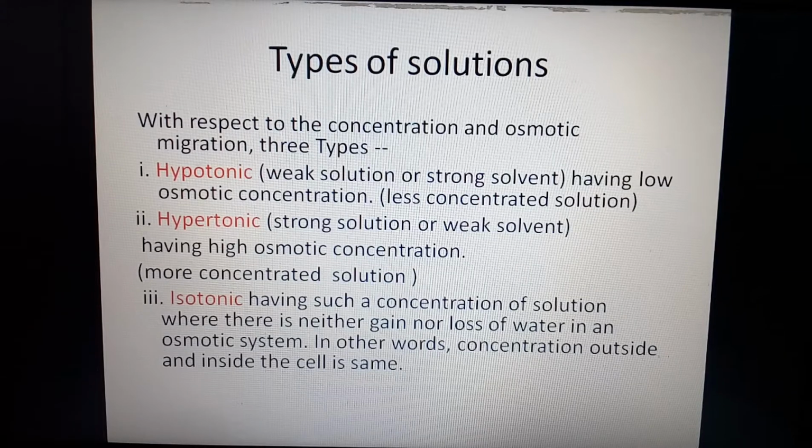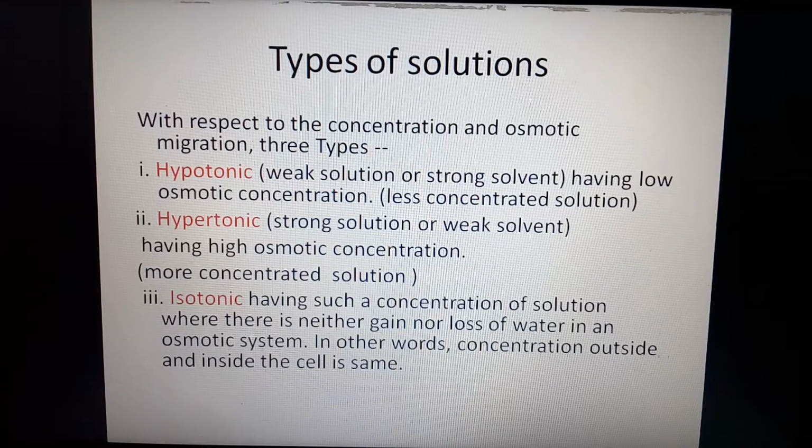In a hypotonic solution, we can say only one molecule of sugar is present. In a full glass of water, when we add only one molecule of sugar, it is hypotonic. In a full glass of water, when we add one spoon of sugar or 1,000 molecules of sugar, it becomes hypertonic. Is it so? So this is about hypotonic and hypertonic.